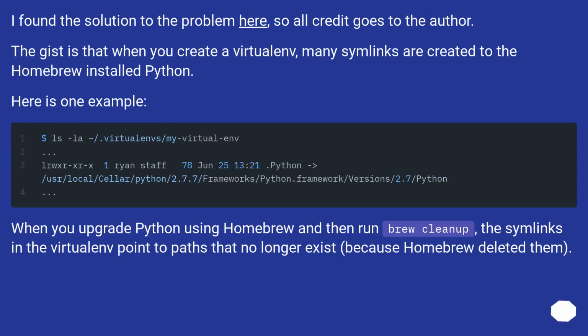I found the solution to the problem here, so all credit goes to the author. The gist is that when you create a virtualenv, many symlinks are created to the Homebrew installed Python. Here is one example. When you upgrade Python using Homebrew and then run brew cleanup, the symlinks in the virtualenv point to paths that no longer exist because Homebrew deleted them.